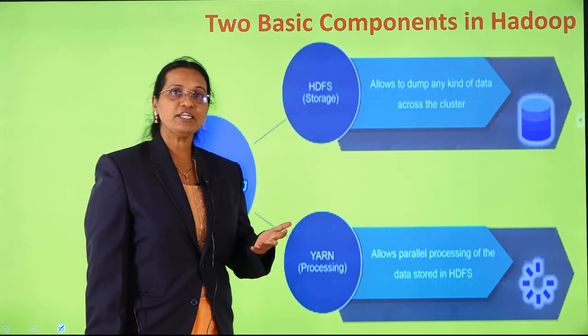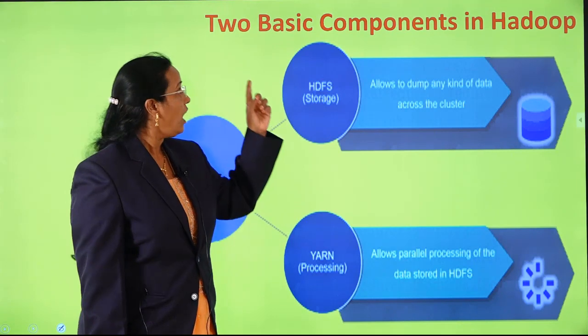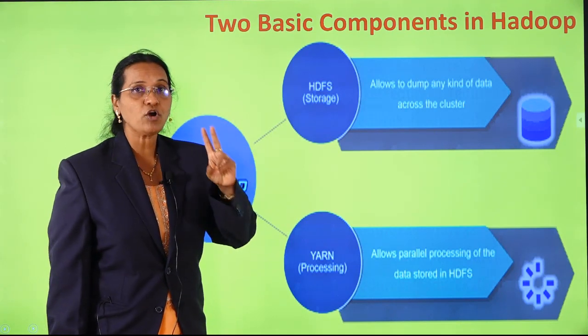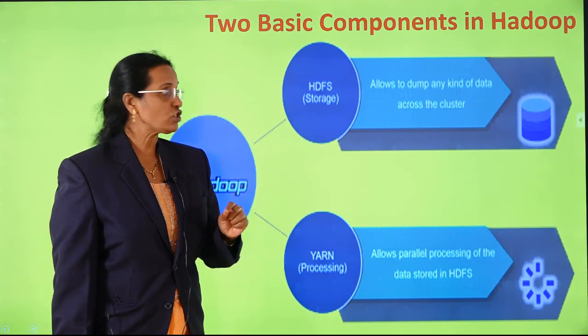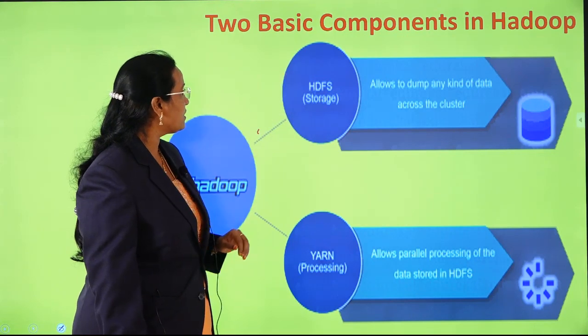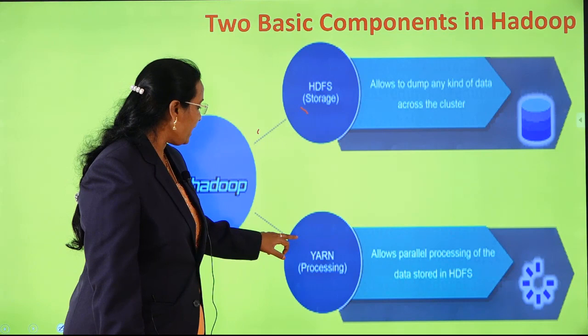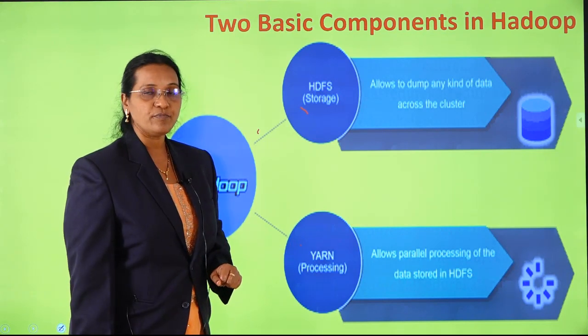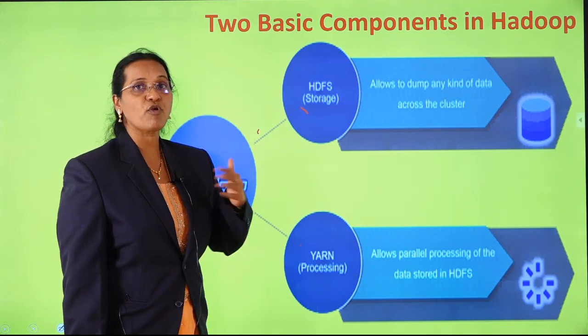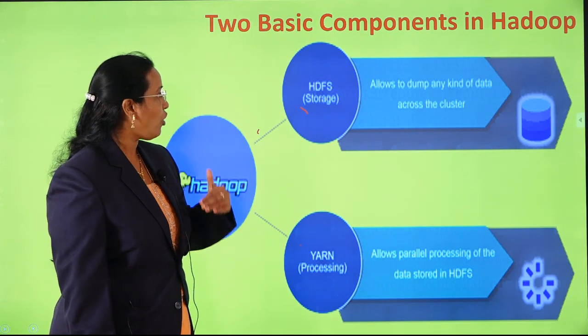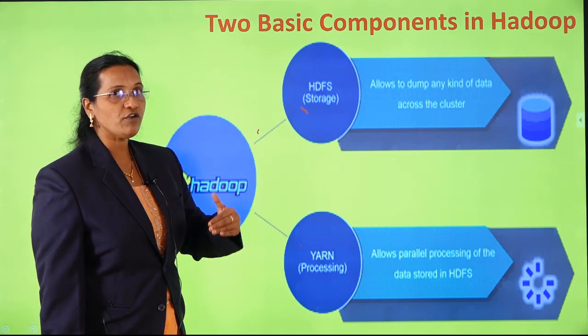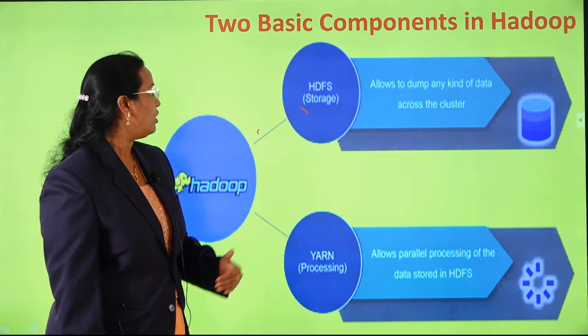I repeat once again: in Hadoop, there are two main components. One is HDFS, which is going to act for storage. And another is YARN, which is responsible for processing. So how they are going to work, we are going to see individually now.